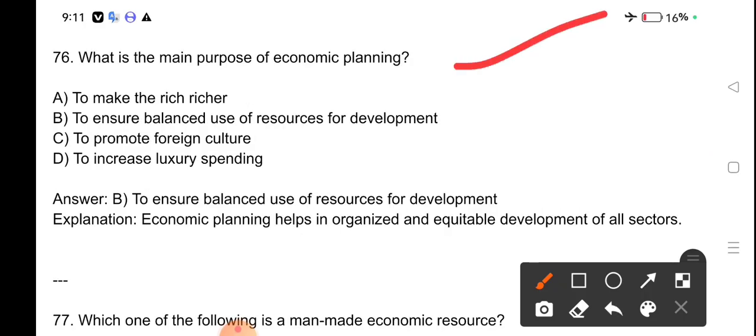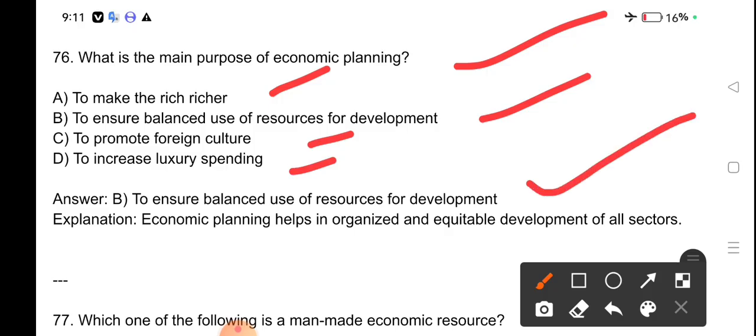What is the main purpose of economic planning? To make the rich richer, to ensure balanced use of resources for development, to promote foreign culture, to increase luxury spending. To ensure balanced use of resources for development. Economic planning helps in organized and equitable development of all sectors.